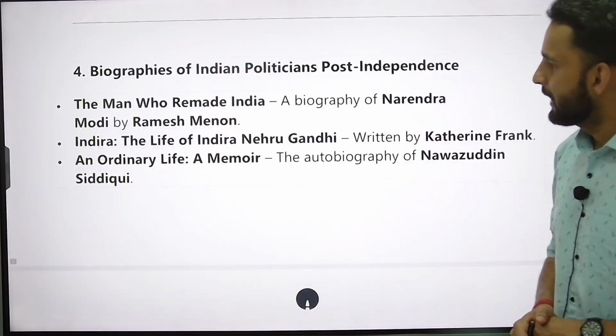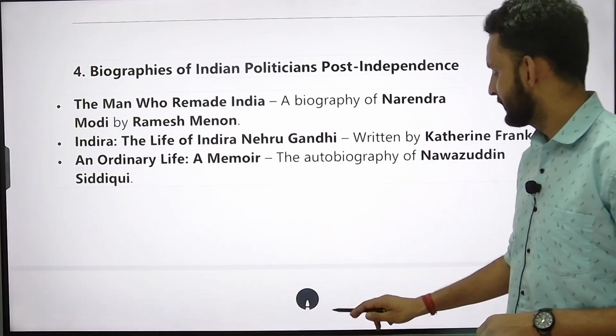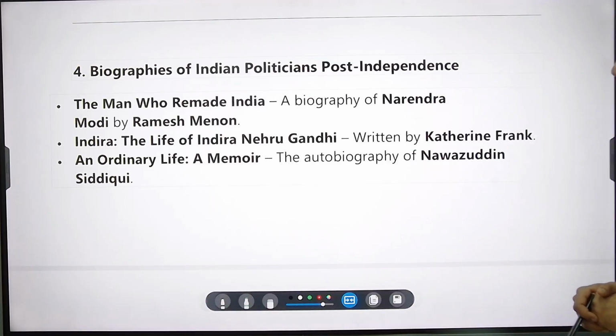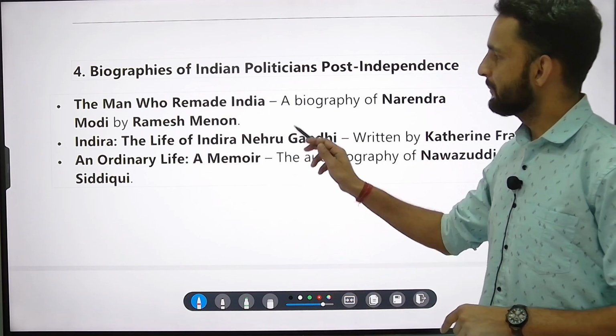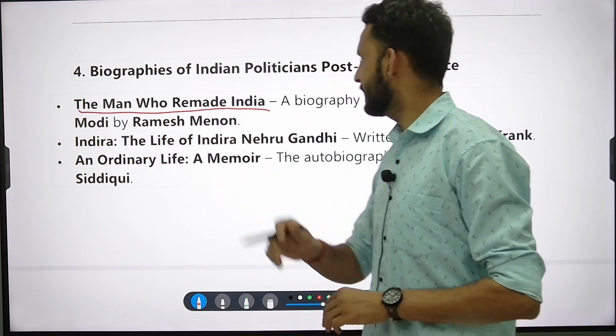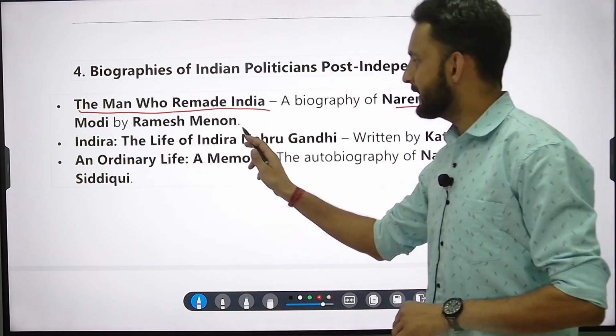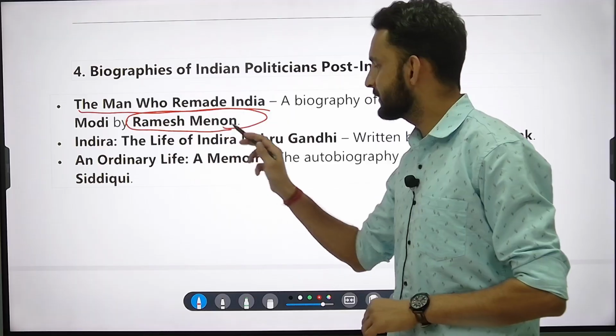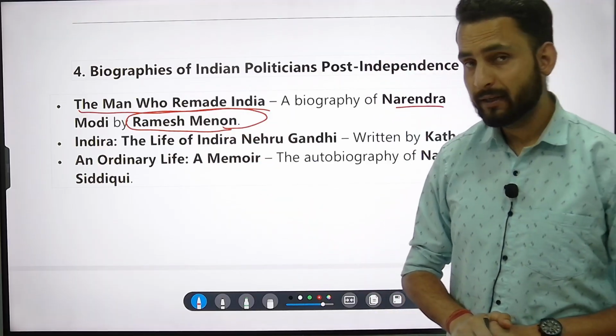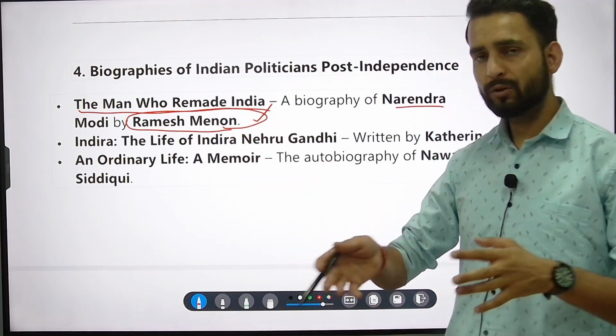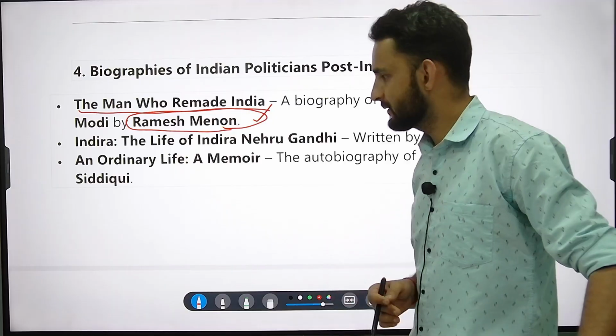All right, and most of them include politicians. All right, biographies of Indian politicians. First is Narendra Modi, the man who remade India. It is a biography of Narendra Modi written by Ramesh Menon. Very important recent books, the books which are in news for last 5 years, 7 years. So these are the books.